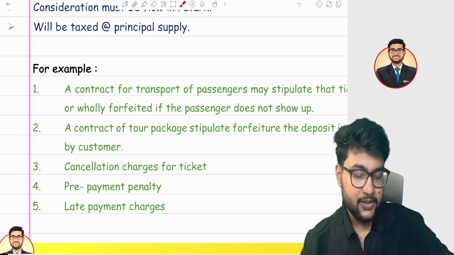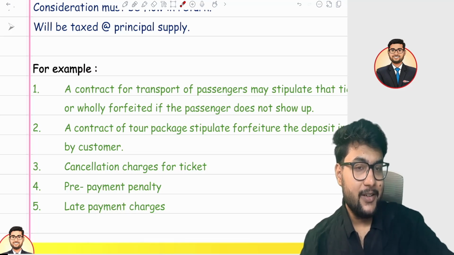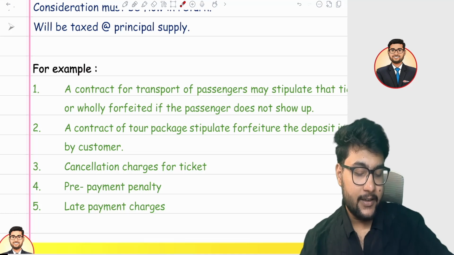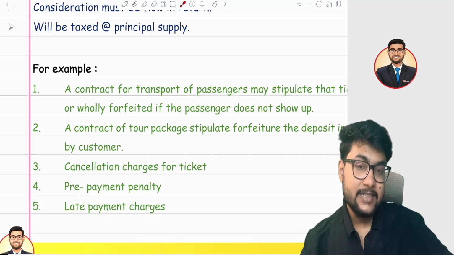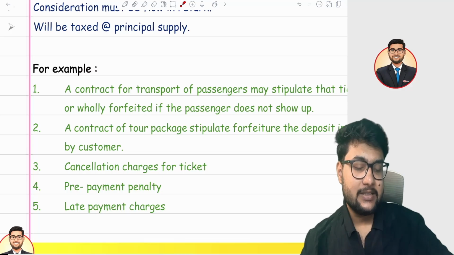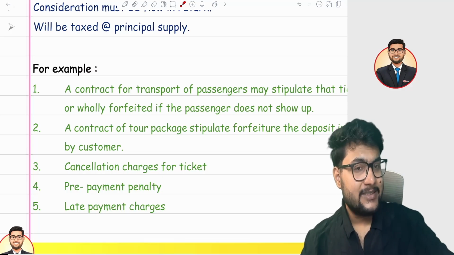Third is cancellation of a ticket. Suppose you book an airplane ticket and you want to cancel it at the last minute, and the airline, like Indigo, applies cancellation charges on it. In that case, it is also not a liquidation charge, because if you are not traveling, someone will travel instead of you.